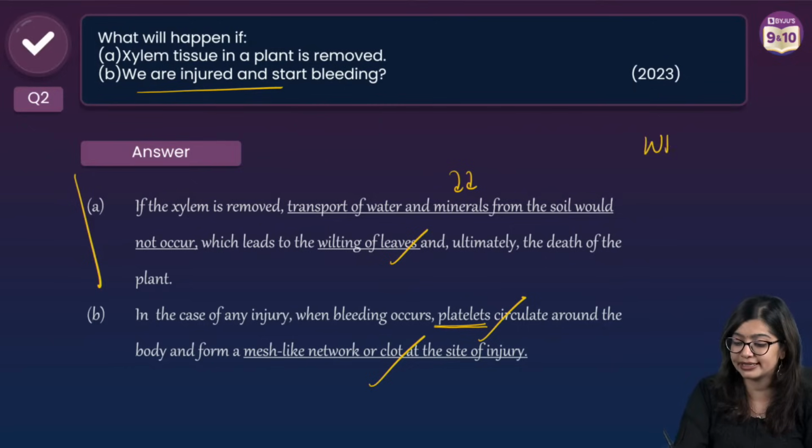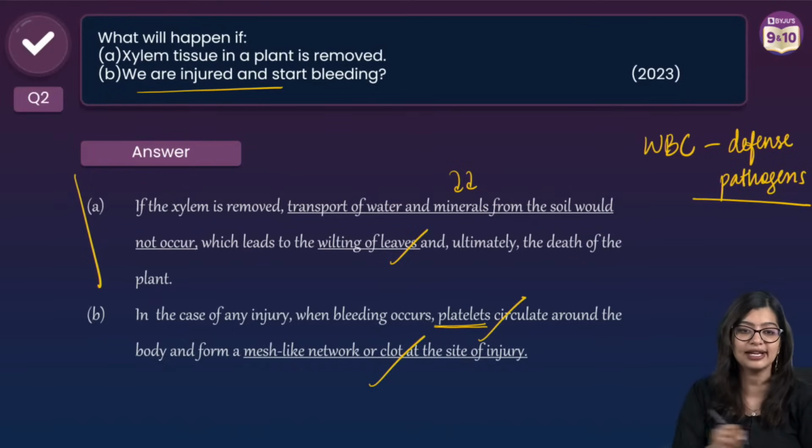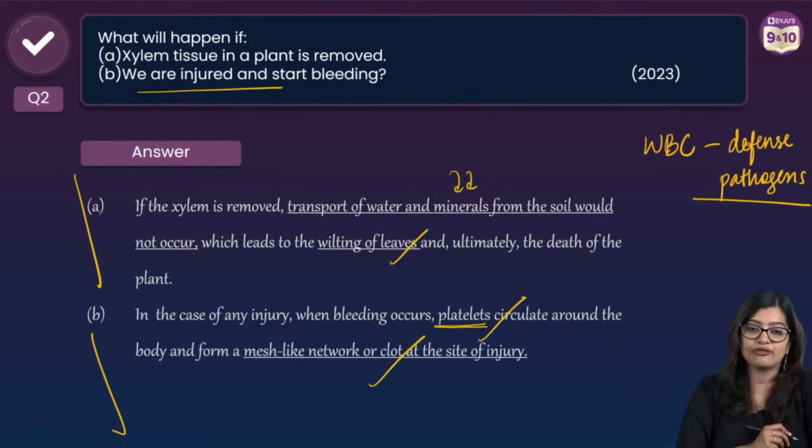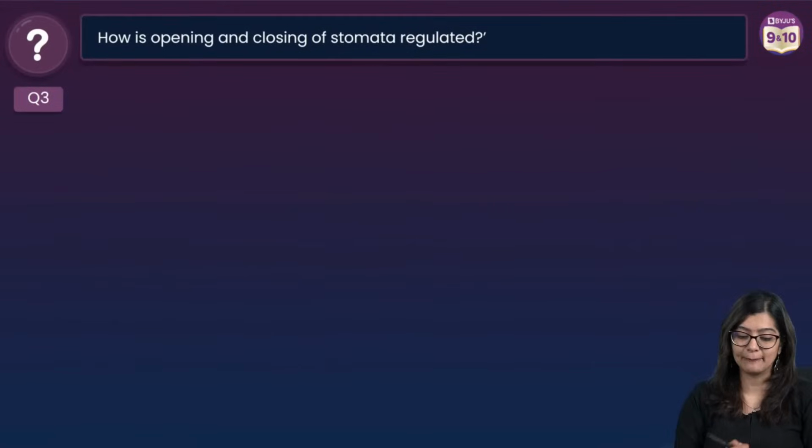Mayurakshi, what about WBC? WBCs are for defense. They are the ones which fight against pathogens, right? Okay. So 1 mark for the same, totally you will get 2 marks. Yes? Awesome. Now let's move on to question number 3.